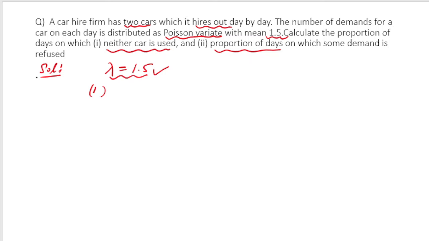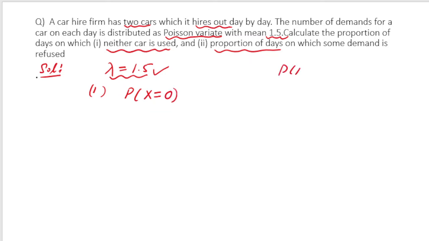And on average it is given that 1.5 cars are demanded on a particular day. Here you also need to understand that 1.5 cars may not be possible, because this is the average value. Average means that on one day suppose 1 car is demanded, on another day 3 cars are demanded, on some day no car may be demanded. So on average 1.5 cars are demanded. Neither car is used, so it means we want to calculate the probability for 0 successes, meaning no car is being used.